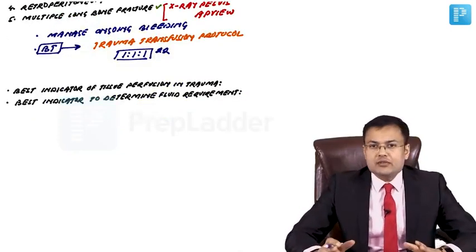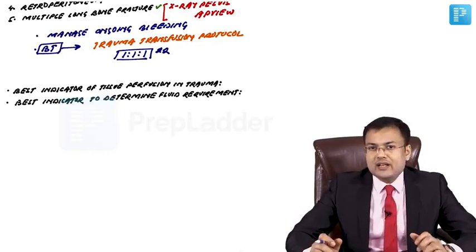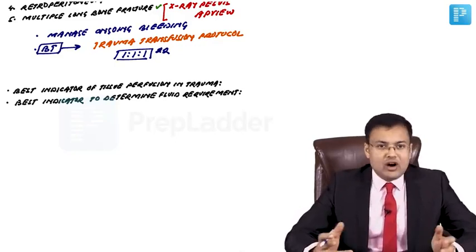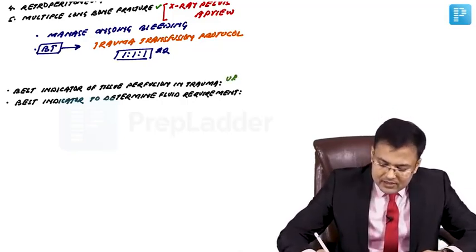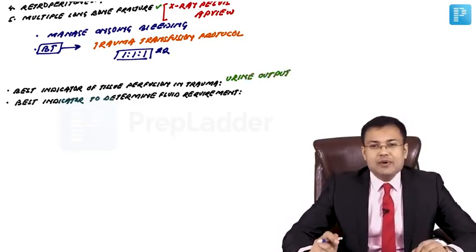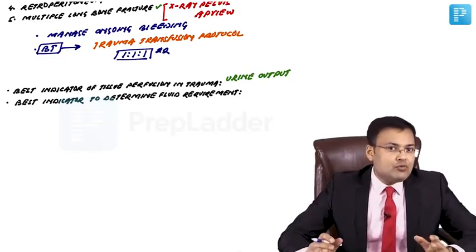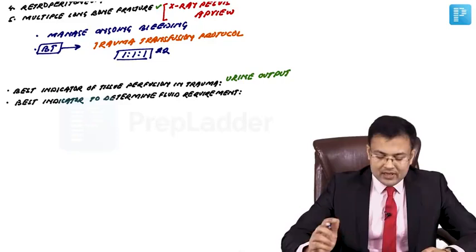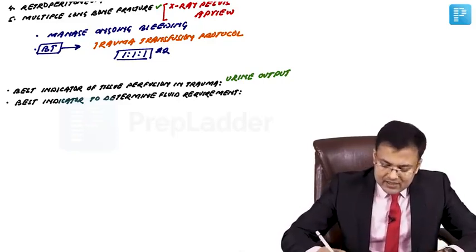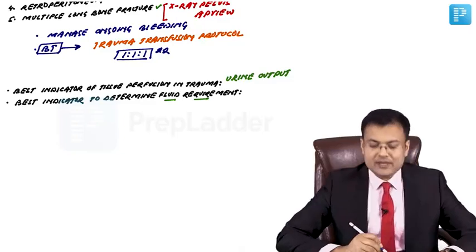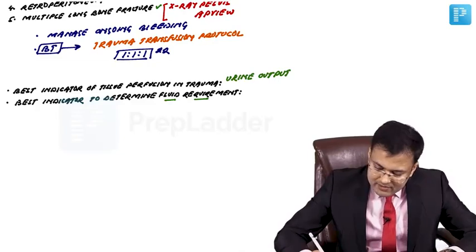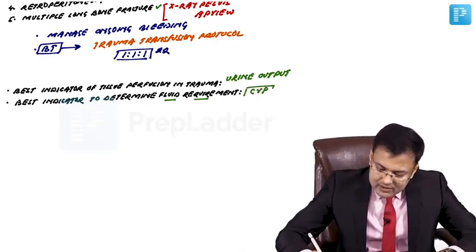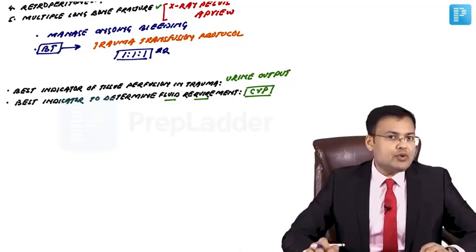We discussed this question in burns also, what is the best clinical indicator of tissue perfusion in burn patients, or the best clinical indicator of tissue perfusion in trauma patients? The answer is the same, it is urine output. And how much should be the minimum urine output? 1 ml per minute in adults, 0.5 to 1 ml per minute in children. Okay. See the twist in the question. Best indicator to determine fluid requirement. The best indicator to determine fluid requirement is CVP, the central venous pressure. These are 2 important one-liners.